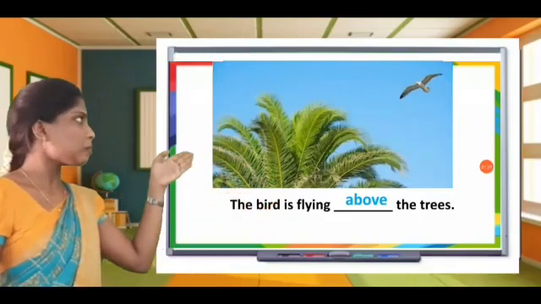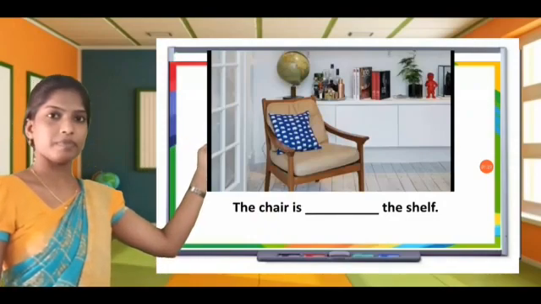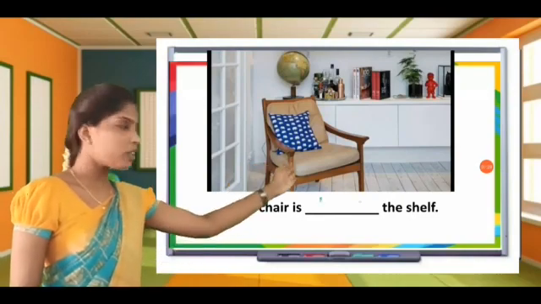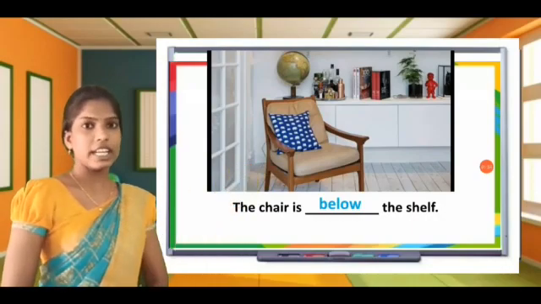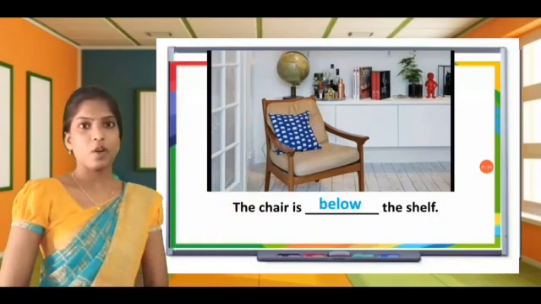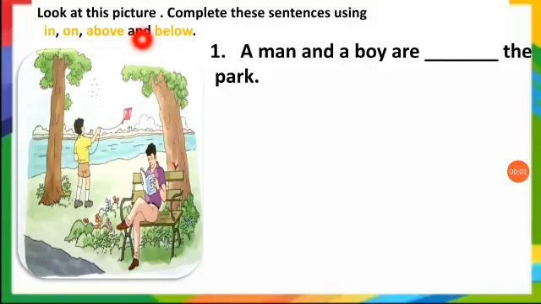Next, look at the picture. Read the sentence. The chair is below the shelf. So here below is the preposition. Okay children? Is this clear? Let's do the exercise now. Look at this picture. Complete these sentences using in, on, above and below. By seeing the picture we are going to complete the sentences using prepositions like in, on, above and below.